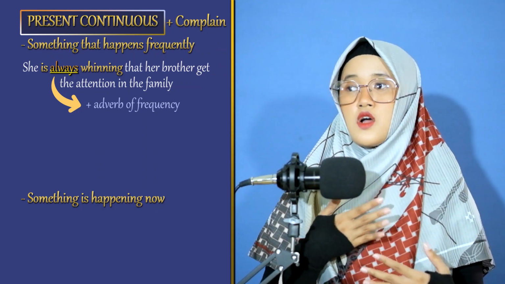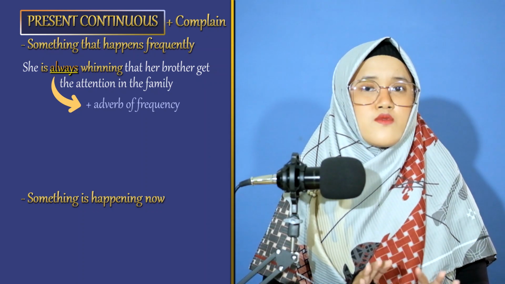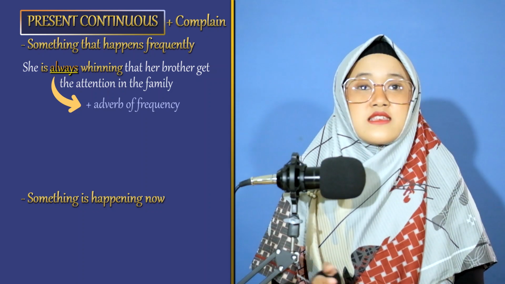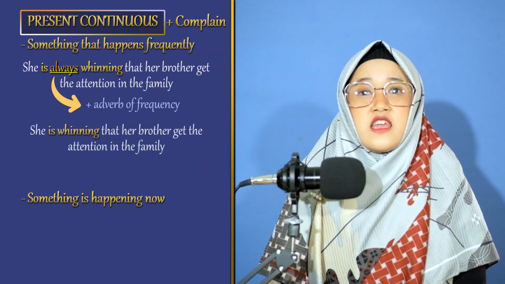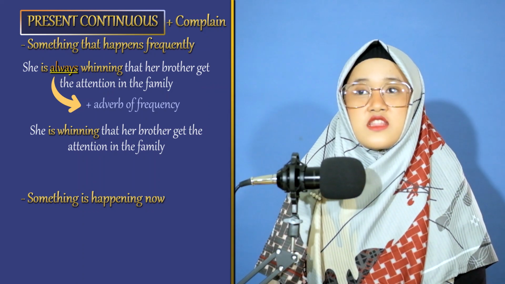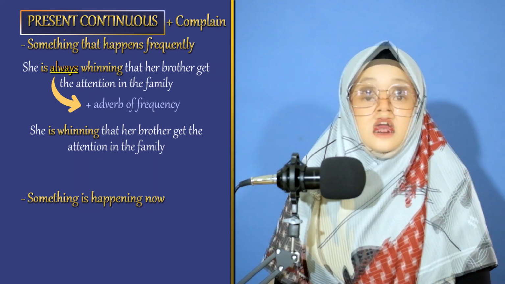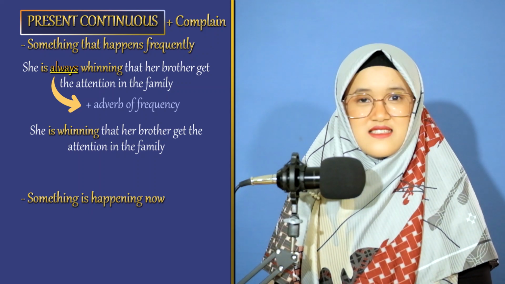If you don't use always or some adverb of frequency, people will not understand that you are complaining about something that she does too frequently. She is whining that her brothers get all the attention in the family. This doesn't sound like a complaint about something that she frequently does.